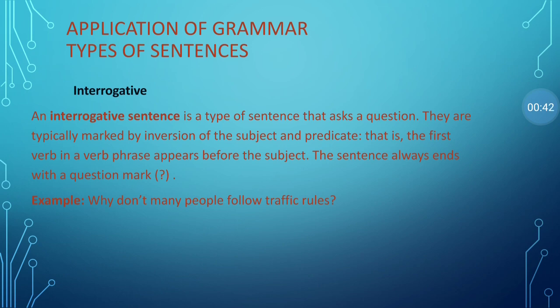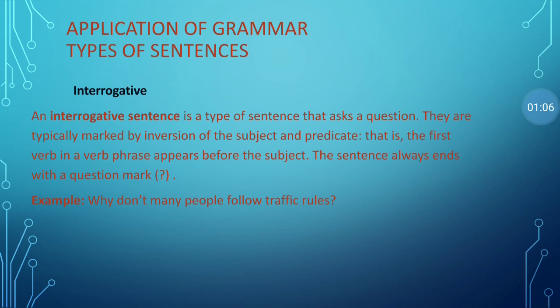An interrogative type of sentence is a type of sentence that asks a question. Simply, it is also called a question. They are typically marked by inversion of the subject and predicate, that is, the first verb in the verbal phrase appears before the subject. The sentence always ends with a question mark.